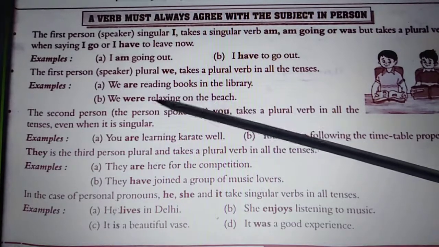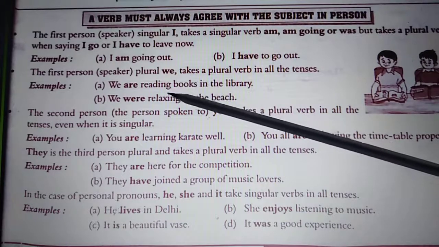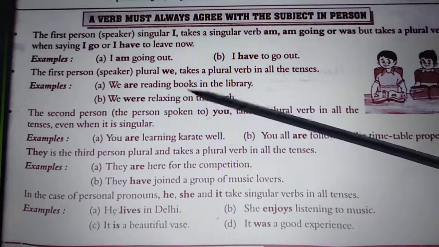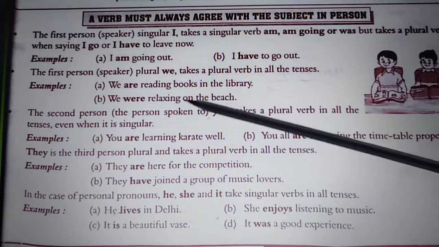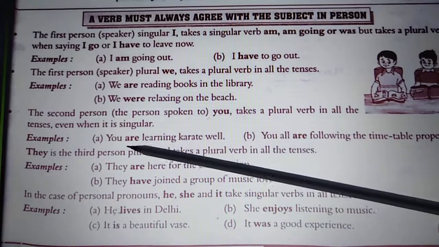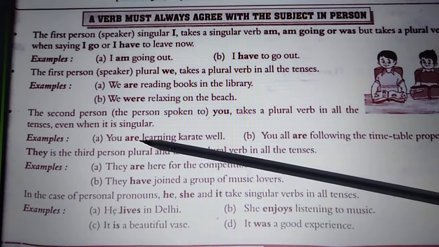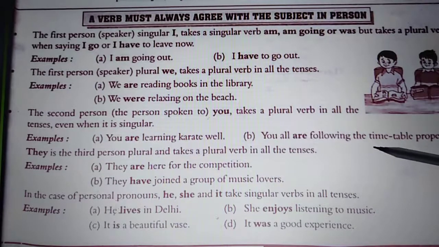You have read all these in your tenses, so you need to remember that you have to use was, were, is, am, are according to the tense given in the sentence. So again, when there is you, you have to use are, right? You all are following the timetable properly.